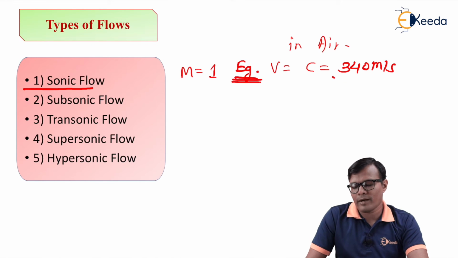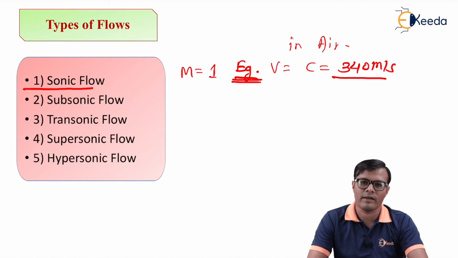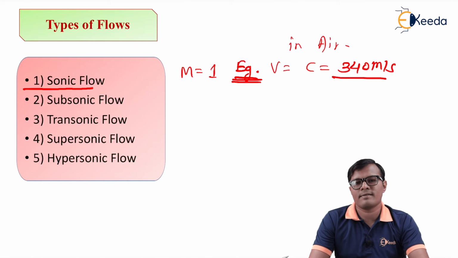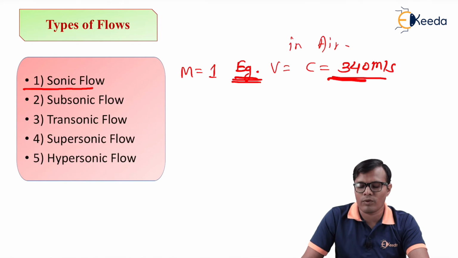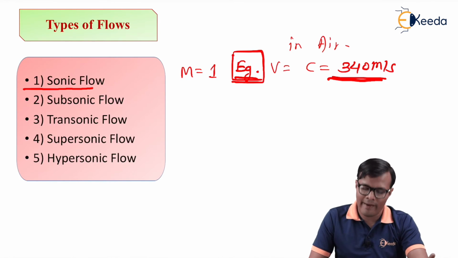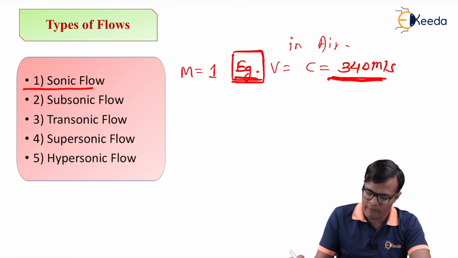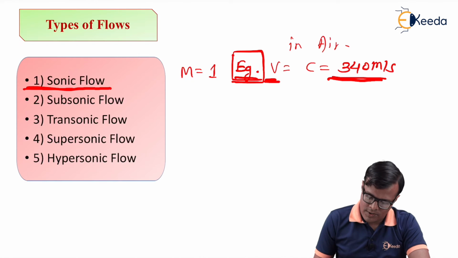The value 340 meter per second depends on the density of particles. Say for example, if altitude is high, then the medium is rare, and velocity will be less than 340. And if the air is denser, if we are carrying out practicals in a very polluted environment, then velocity may be more than 340. So it is just an example purpose, so that we can get a logical idea about the actual speeds of travel. So in sonic flows, the aeroplane is moving with a velocity of 340 meter per second.